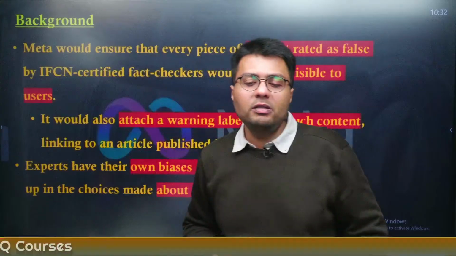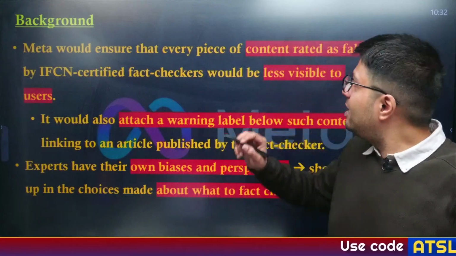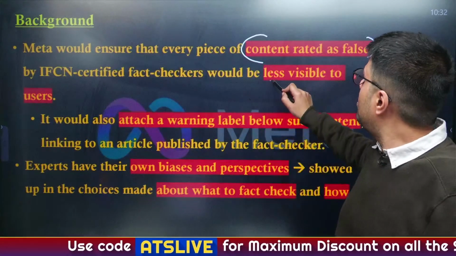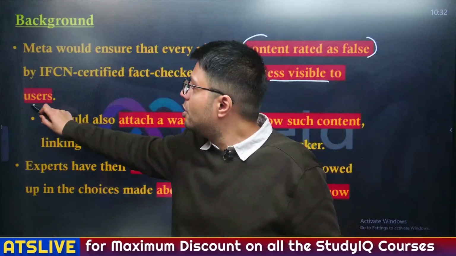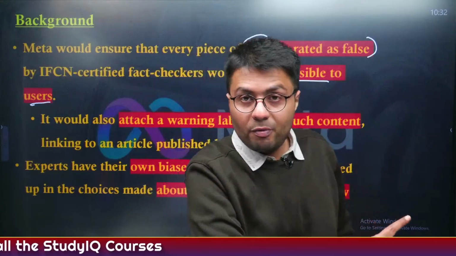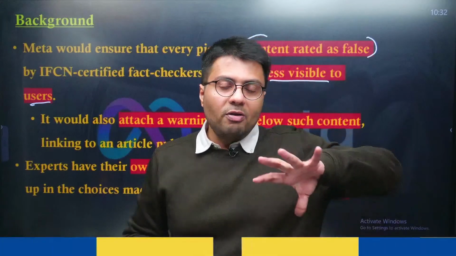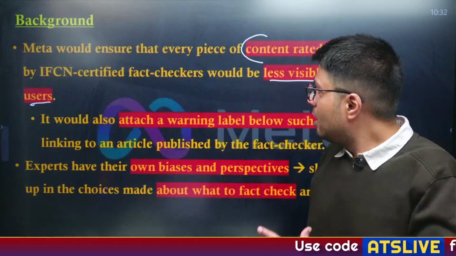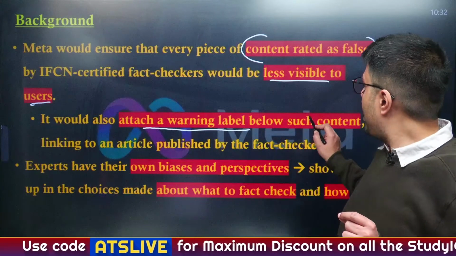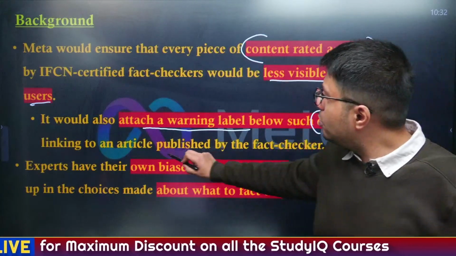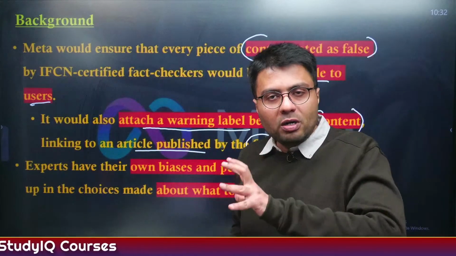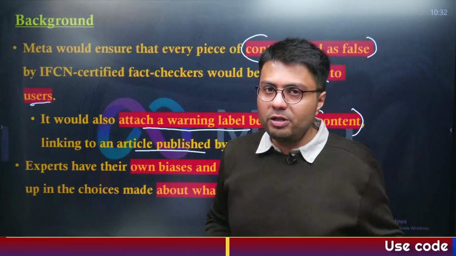By doing so, they were able to identify whether the information was misinformation, and whenever they flagged any kind of misinformation, Meta made sure that such content was rated as false on the website, and it would also be less visible to users. So this was the way Meta identified and flagged misinformation, and also prevented its transmission. It would also attach a warning label to such misinformation, providing the original content and the article published by the fact checker. So this was the method through which Facebook tried to moderate the amount of misinformation on its website.